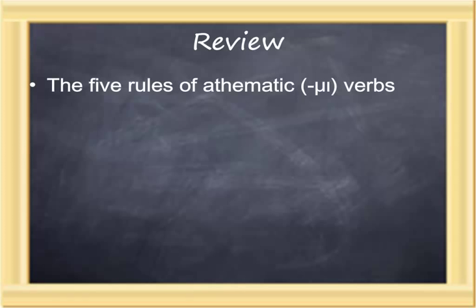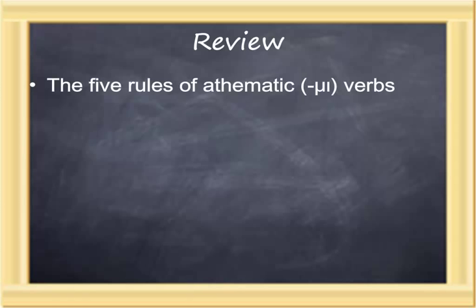At the end of this course on the basics of Biblical Greek, we have taken up athematic verbs, that is, verbs which do not have a theme vowel in the present active, verbs where the dictionary form ends in mi, and so they're sometimes called mi verbs. While one could memorize all the forms of this conjugation, we're focusing on 5 rules that allow us to identify the forms for the most part.